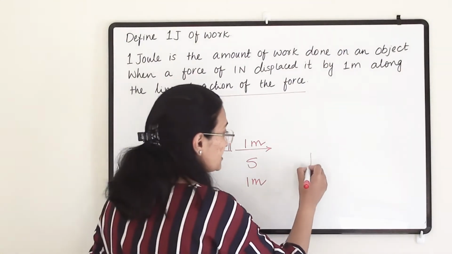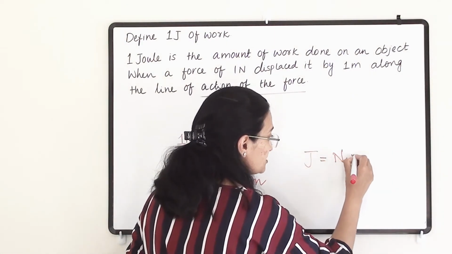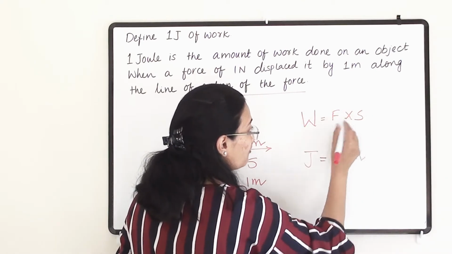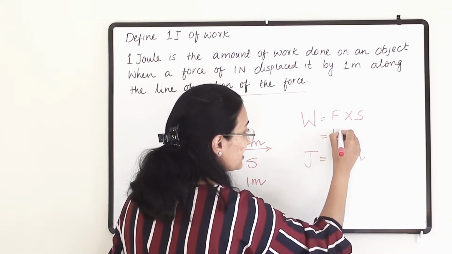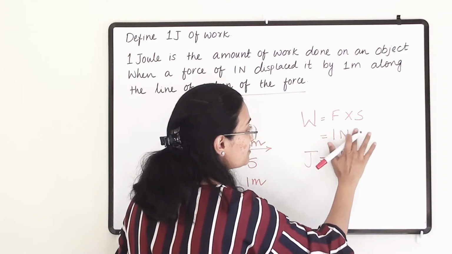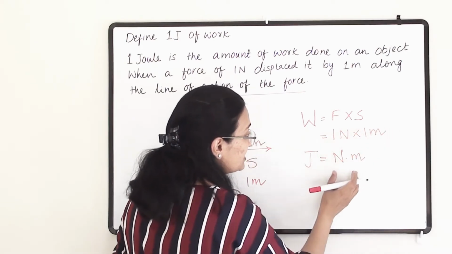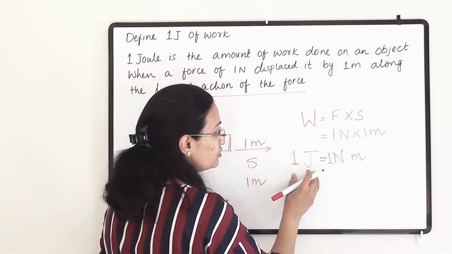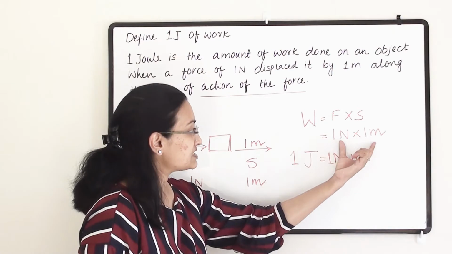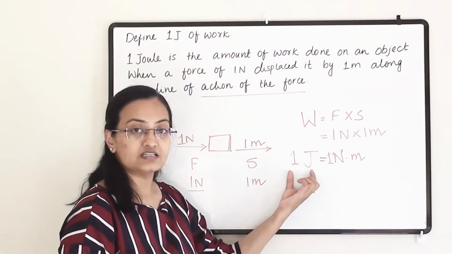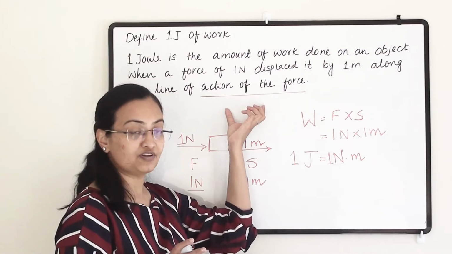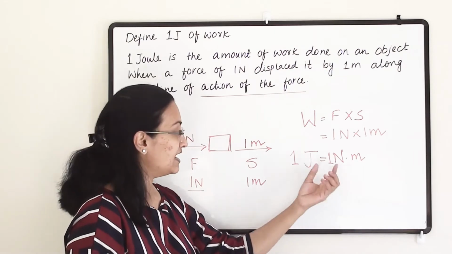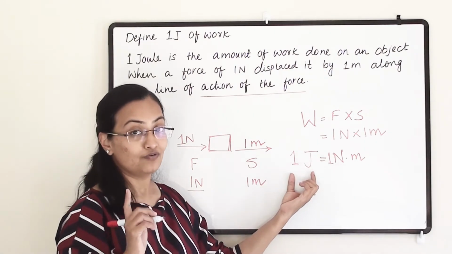Here joule is also equal to Newton meter, because work done is the product of force and displacement: 1 Newton times 1 meter is 1 Newton meter, and 1 Newton meter equals 1 joule. If you remember this, it is easy to remember the definition.